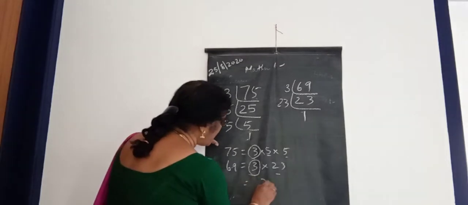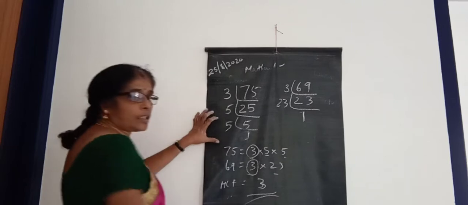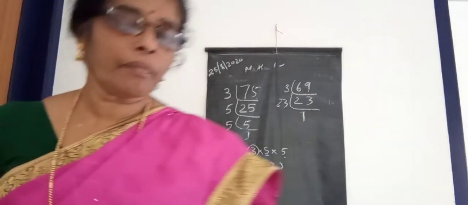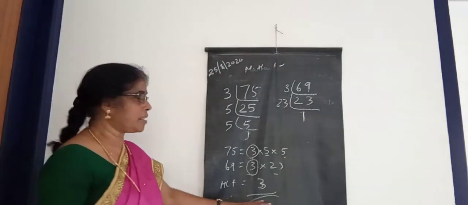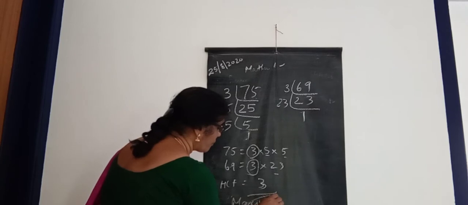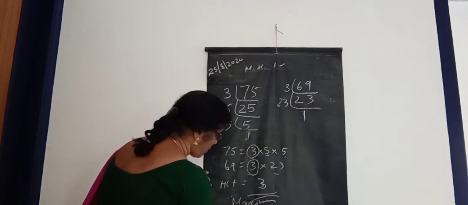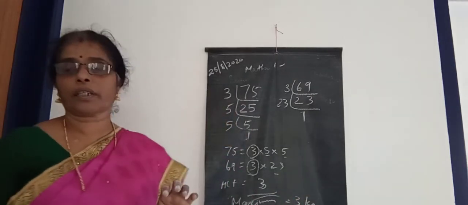So the common factor, HCF, is 3. So the answer, find the maximum value of the weight, isn't it? Maximum value of weight is equal to 3 kilogram. Okay, children.